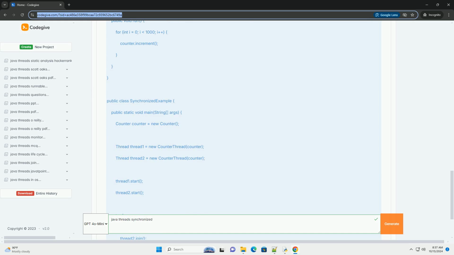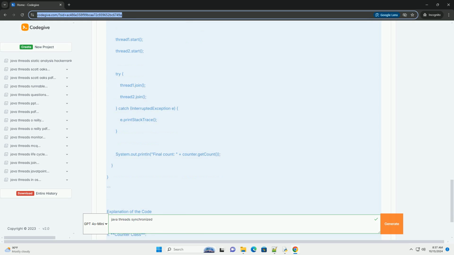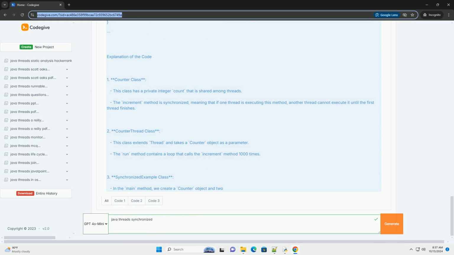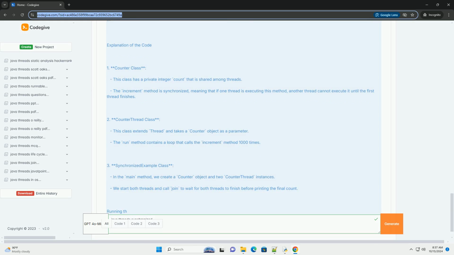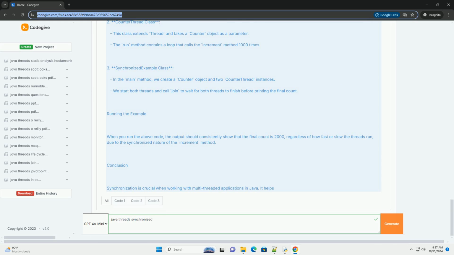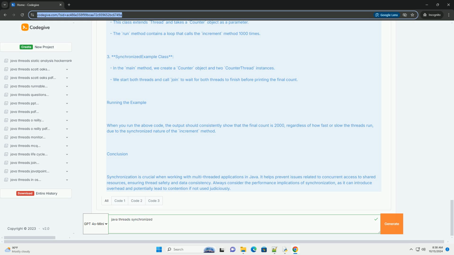Why synchronize threads? When multiple threads access shared resources, like variables or data structures, it can lead to inconsistent data or unpredictable behavior. Synchronization helps in maintaining data integrity by controlling the access of multiple threads to shared resources.